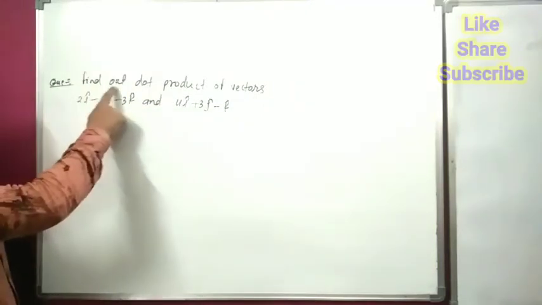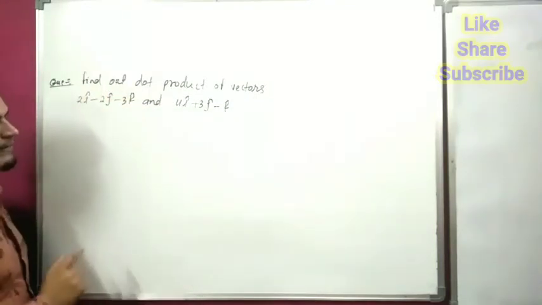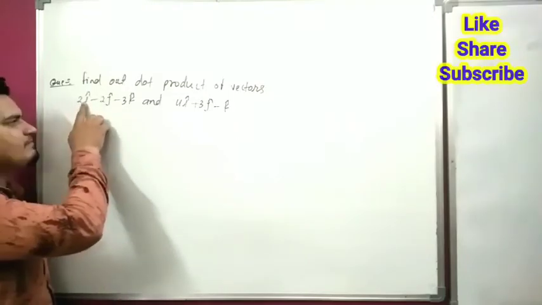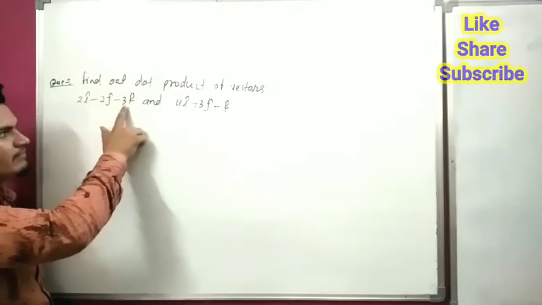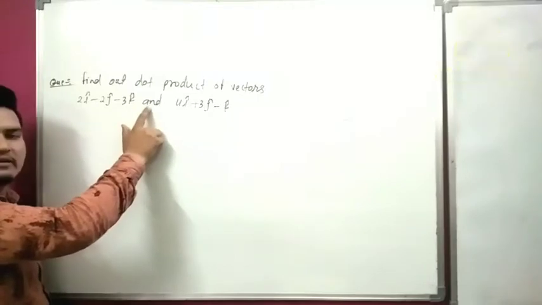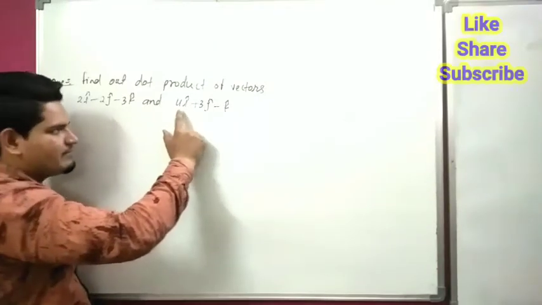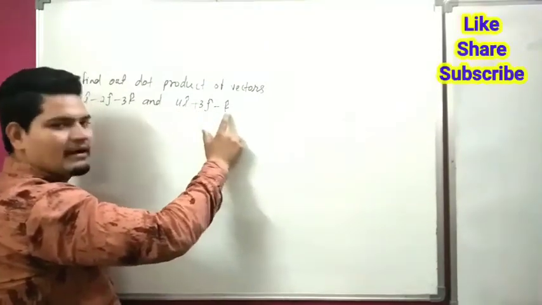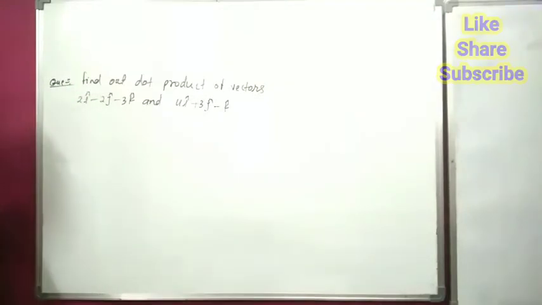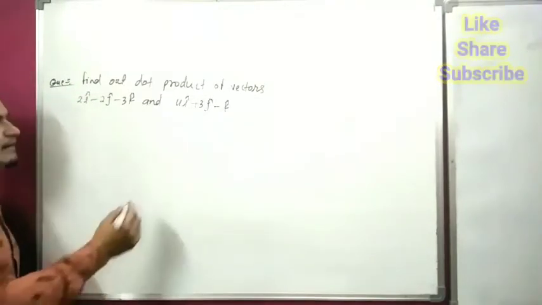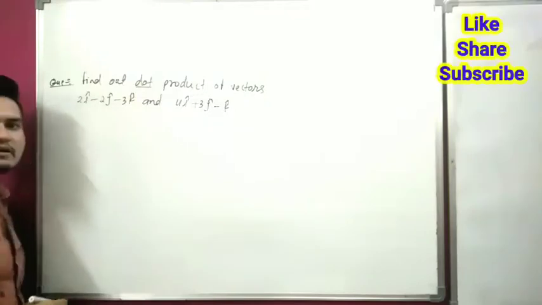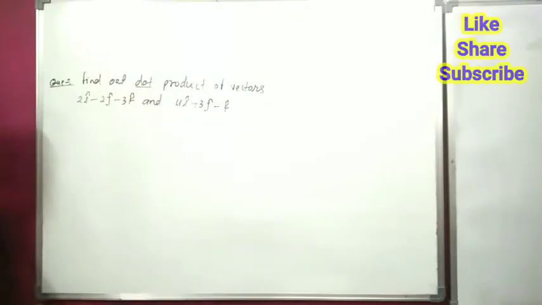Question is, find out the dot product of vectors 2i cap minus 2j cap minus 3k cap, and second vector is 4i cap plus 3j cap minus k cap.